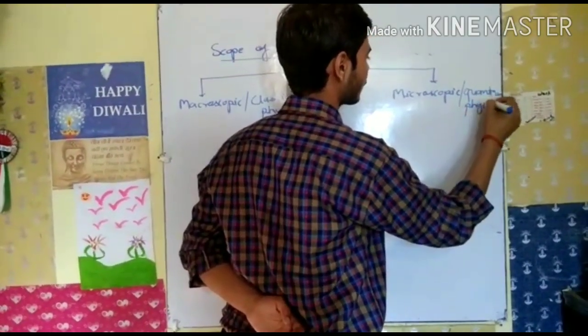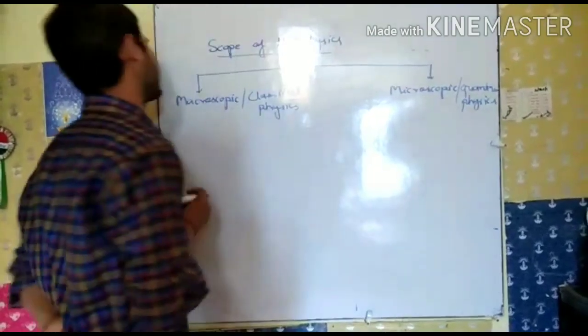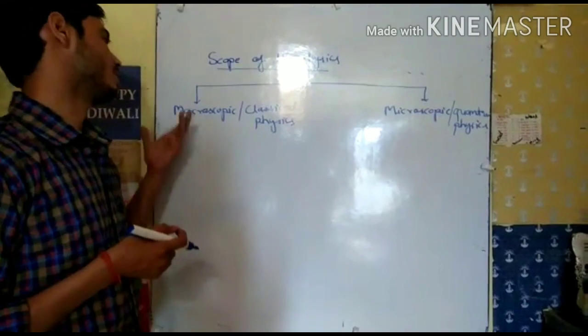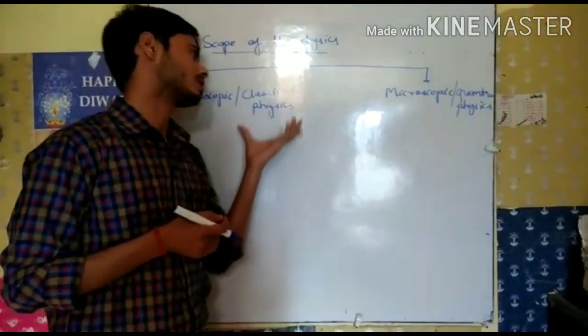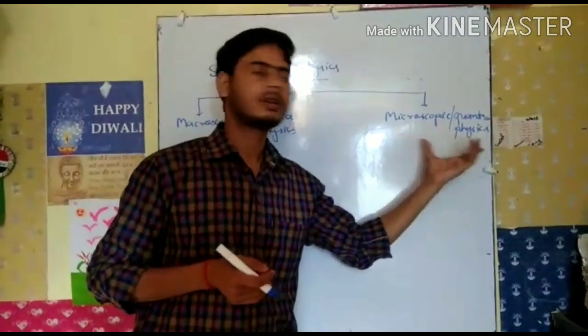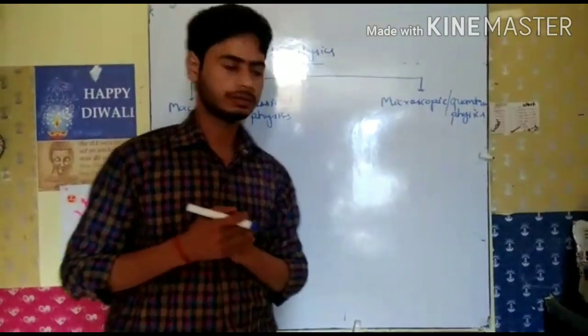So mainly physics is categorized into two parts: macroscopic, or classical physics, and microscopic, or quantum physics.